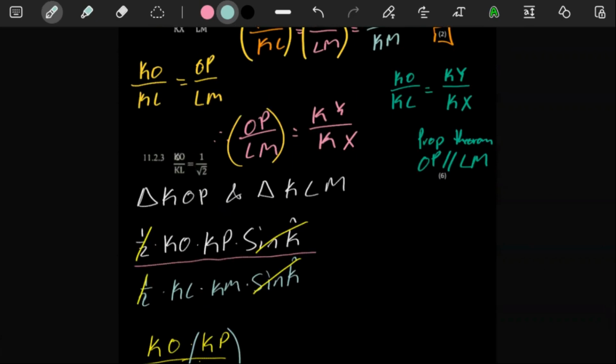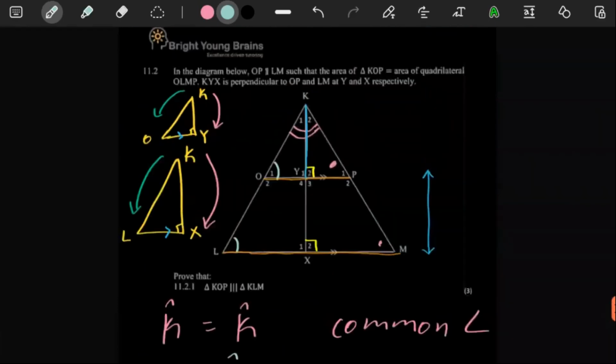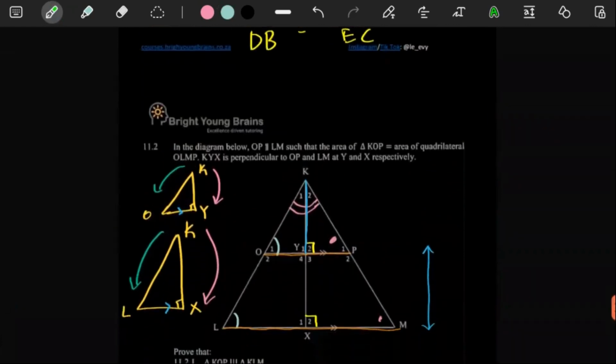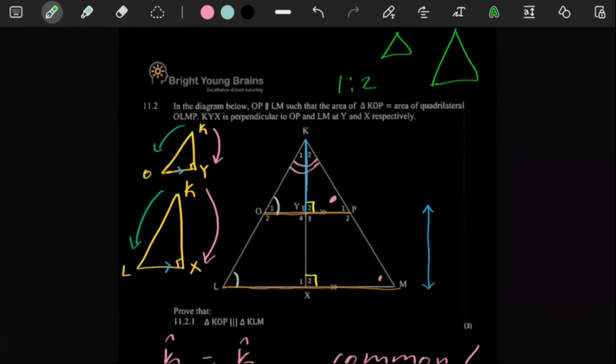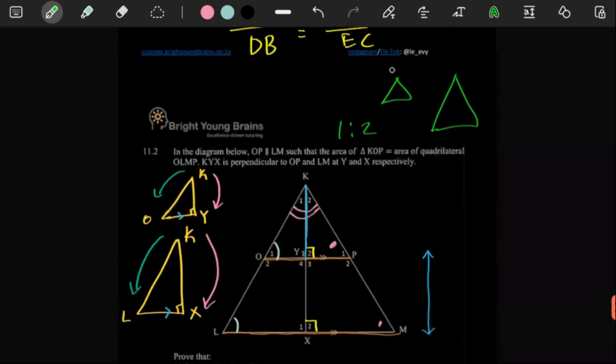Now the only way KO over KL can be equal to this expression is if we had been given some kind of information that would allow us to say that the area of the small triangle up here and the area of the big triangle there, the ratio between these two triangles is 1 to 2.